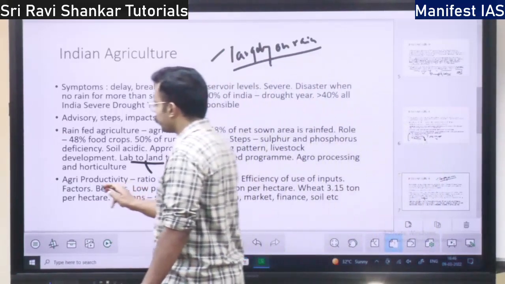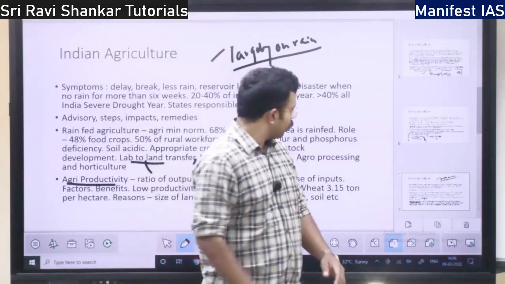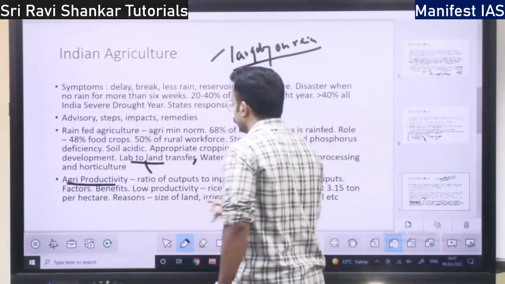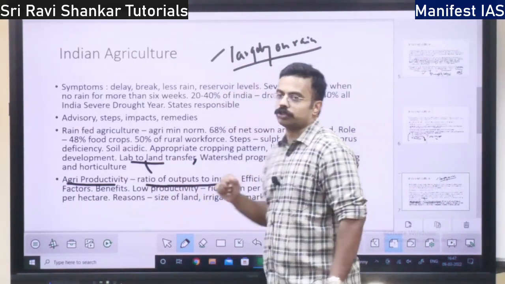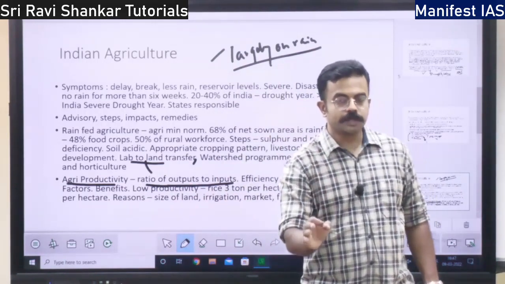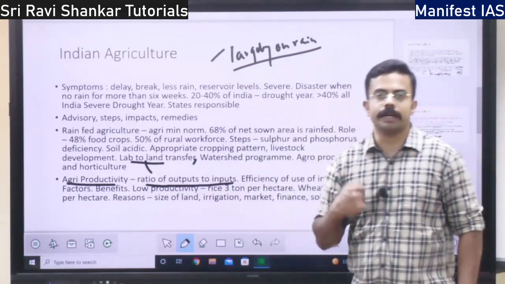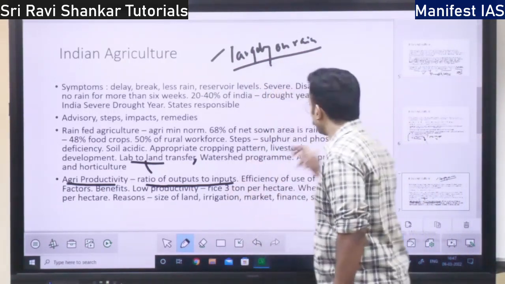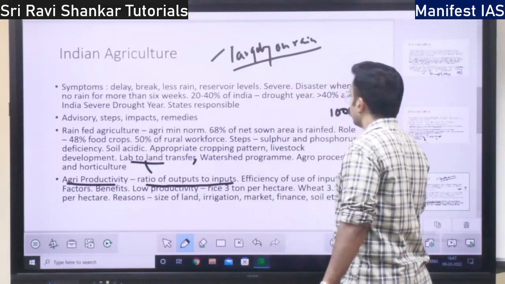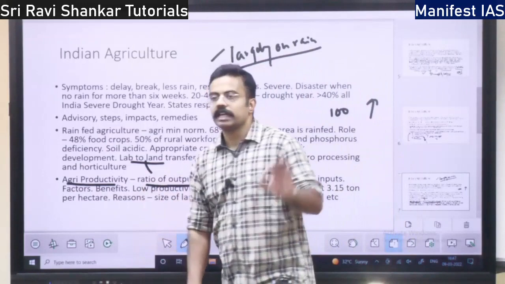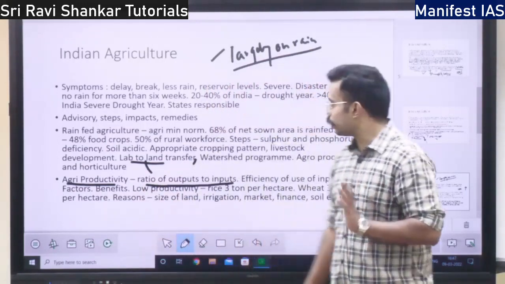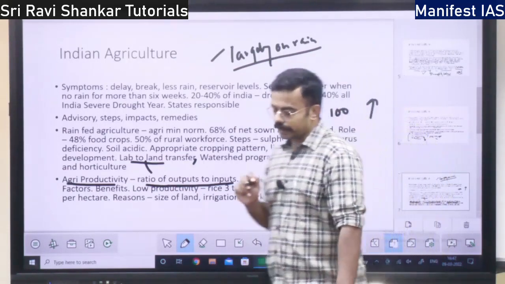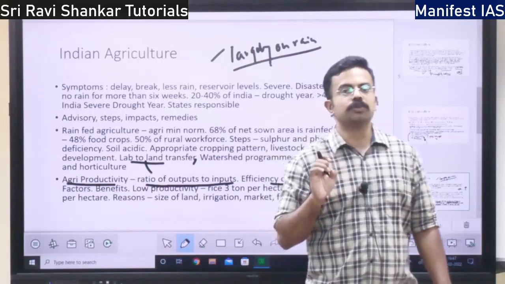Next you have agriculture productivity. What is productivity? Utpadakate. Utpadakate is called productivity. So the definition is ratio of outputs to inputs. If you provide 100 rupees of input, what is the output you are going to get? That is, if you invest 100 rupees, how much crops can you grow? That is productivity. The definition is ratio of outputs to inputs, right? So it is the efficiency of use of inputs. Agricultural productivity speaks of the efficient use of inputs.